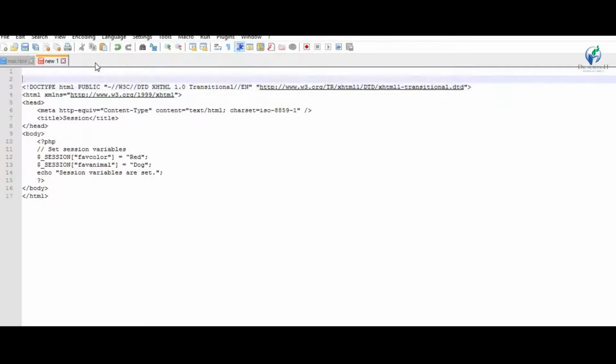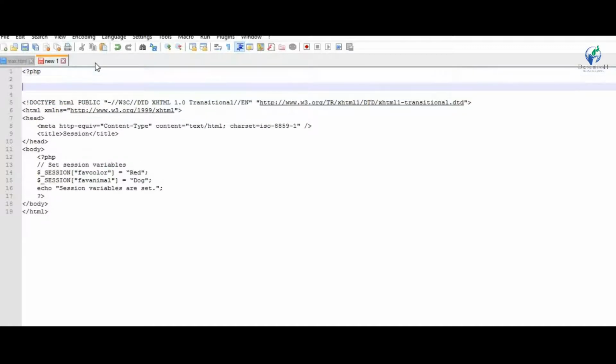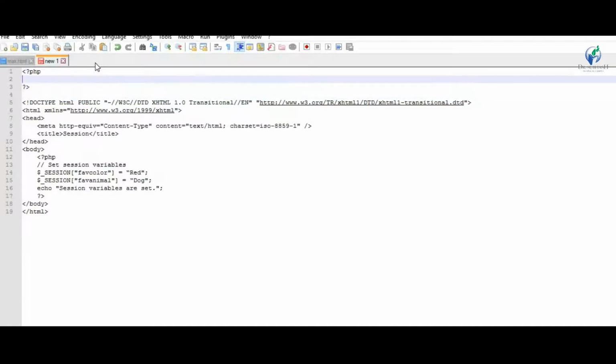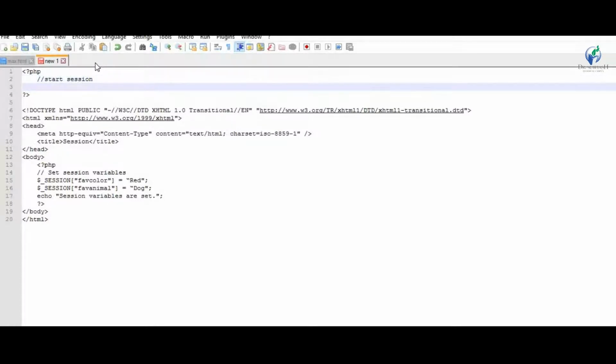First start session: open PHP and start the session using session_start.